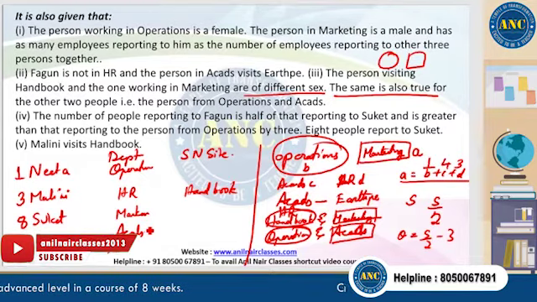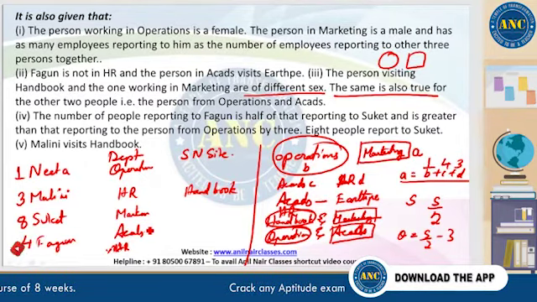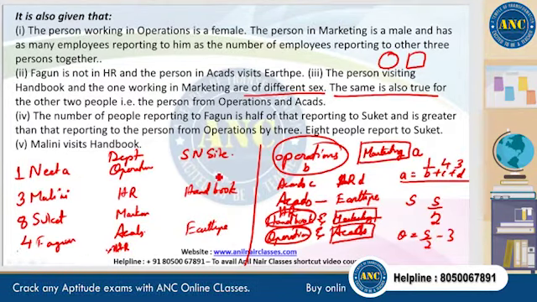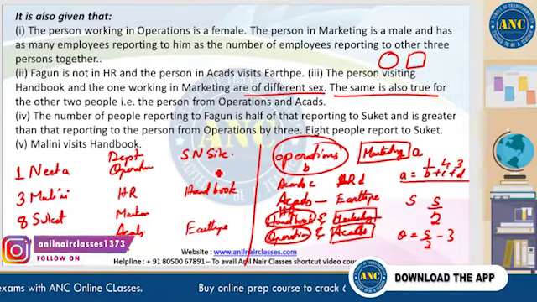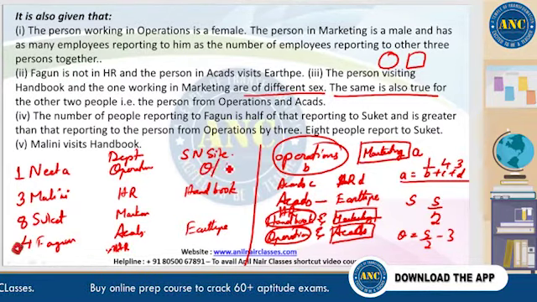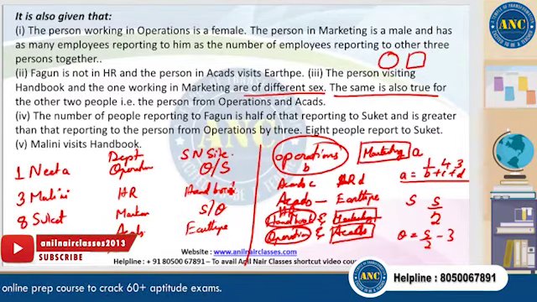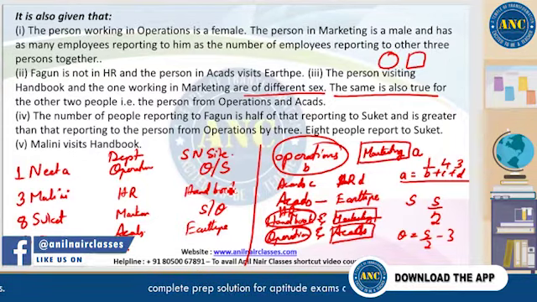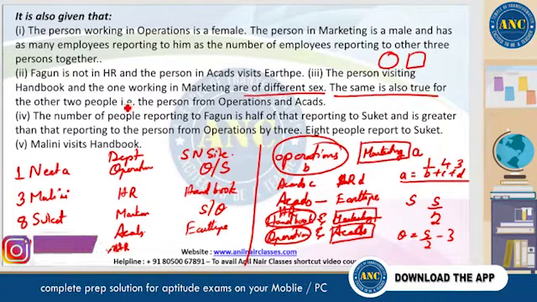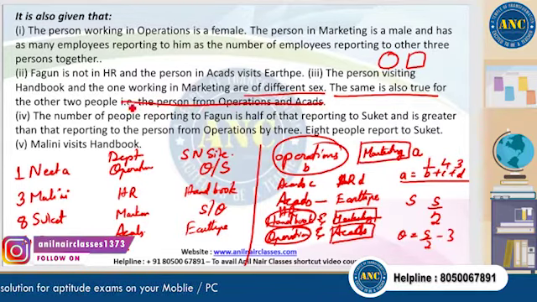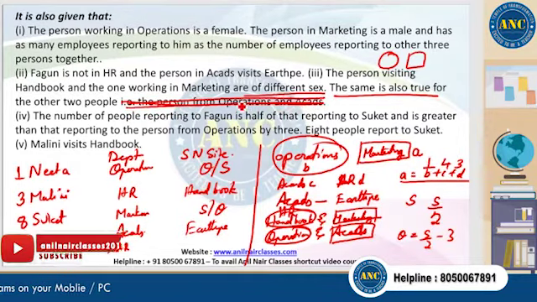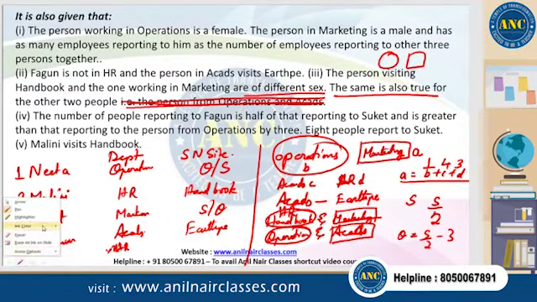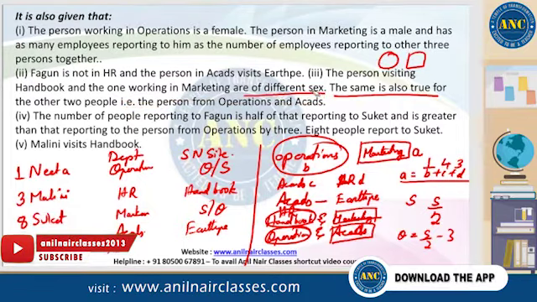And the website, right? Now we want the website as well. Somewhere previously they said the person in accounts visits Earth, right? These names are a little weird, but most of us know what they would want to say. So we have Orkut and Twitter. We don't know where to place them, so that's the kind of data, and that's it. That's a simple question to work with. Now the question would probably become a little sticky if this statement was not there. That would have given a little bit of a zing to this question, but let's hold the question as it is. So that's the data for this question.